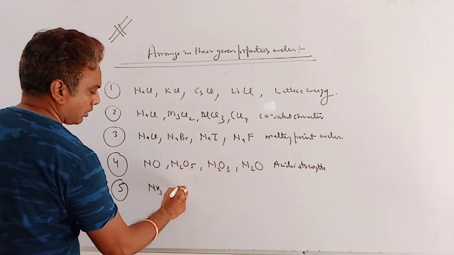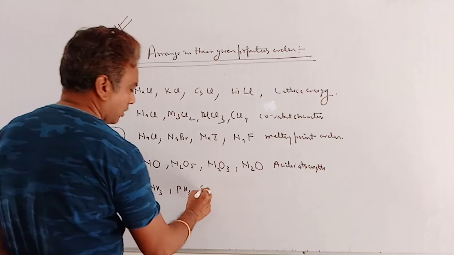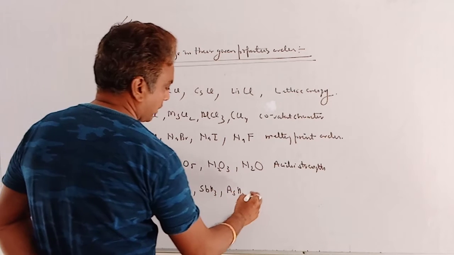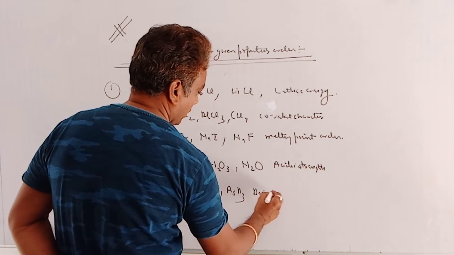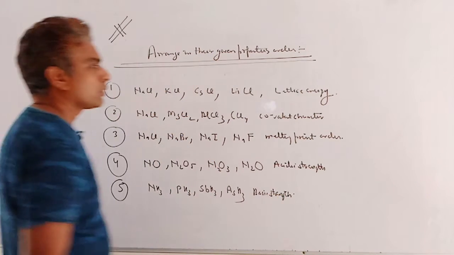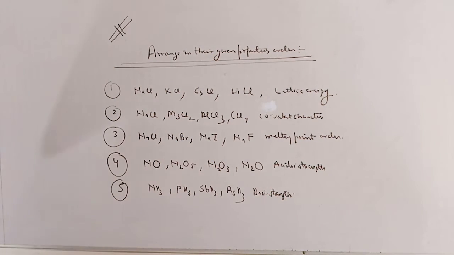NH3, PH3, SbH3, AsH3, basic strength. So try these questions, arrange in their given properties order.